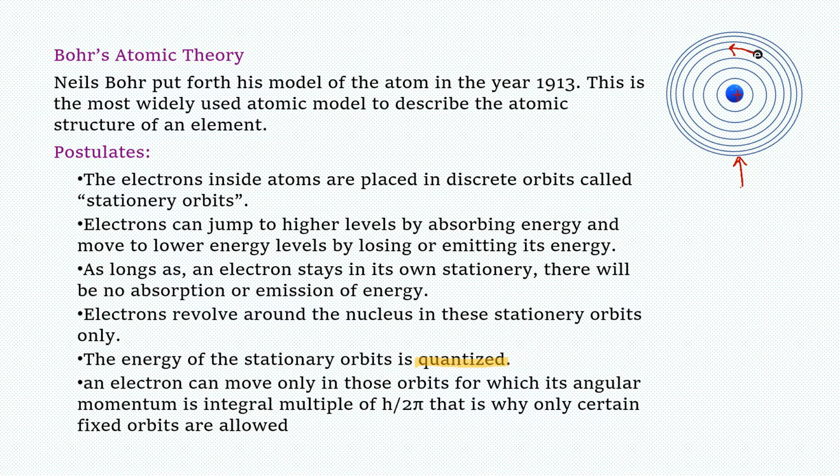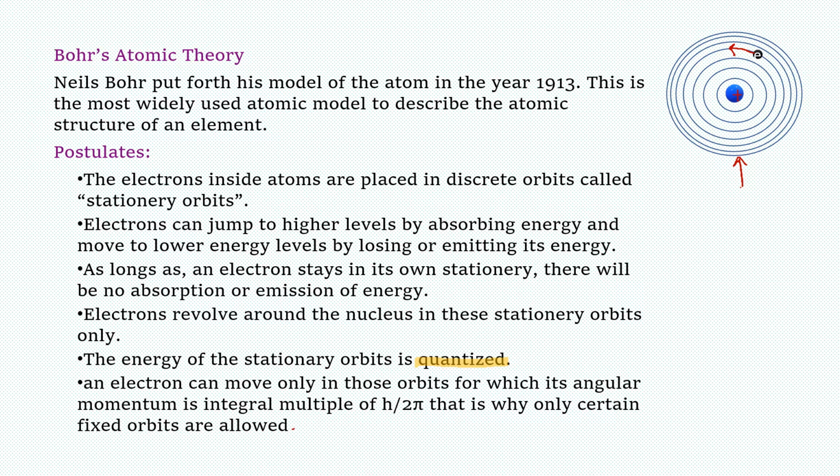There are certain fixed values assigned to the orbits. That's why he said that the energy of stationary orbits is quantized. This means they have a fixed value. An electron can move only in those orbits for which its angular momentum is an integral multiple of h by 2 pi. That is why only certain fixed orbits are allowed.